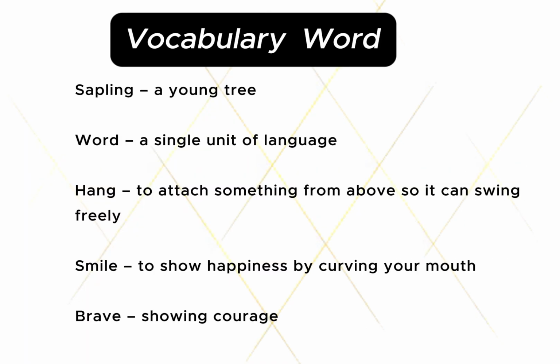Vocabulary: words and meanings. Sapling, a young tree. Word, a single unit of language. Hang, to attach something from above so it can swing freely. Smile, to show happiness by curving your mouth.